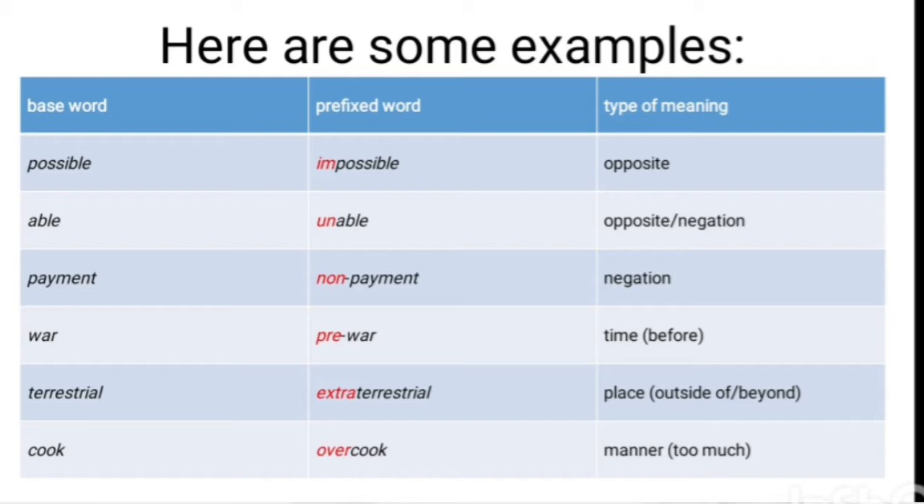And the next prefix, pre. The root word is war, pre-war. Pre-war means happening before a war. And the next prefix, terrestrial. Terrestrial, added extra, extraterrestrial. Prefix extra means outside of, beyond. Extraterrestrial means coming from outside the planet. And the next prefix, over. Over means more than. For example, overcook. Overcook, to cook food for longer than necessary, or to cook too much.